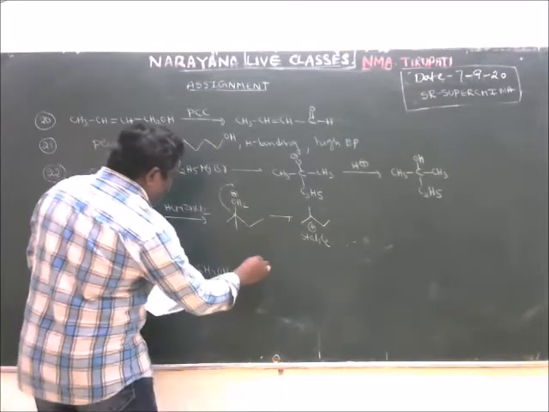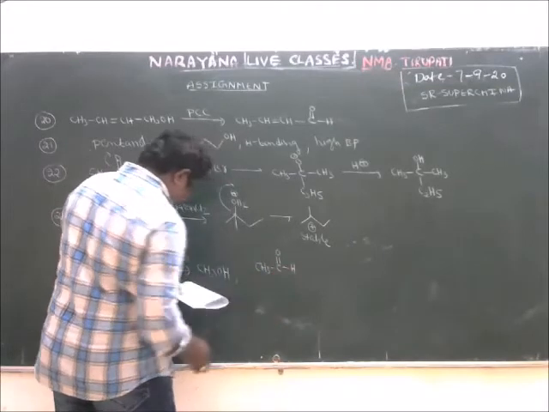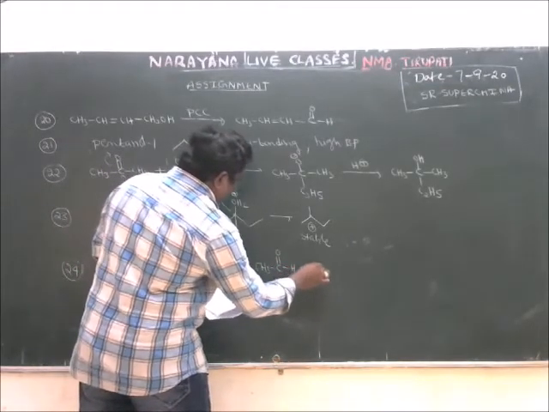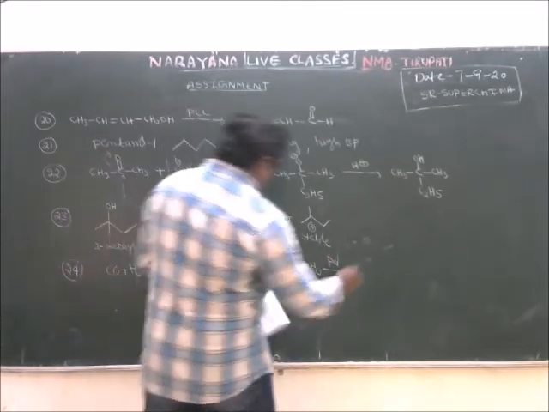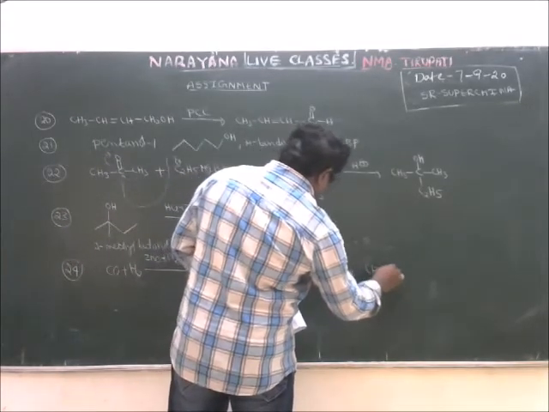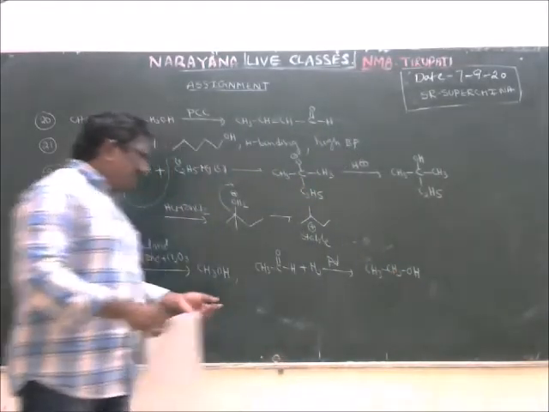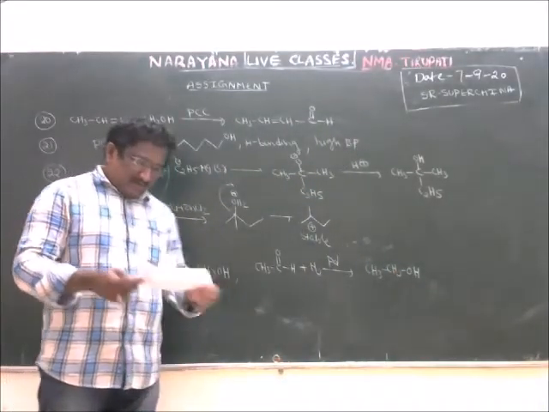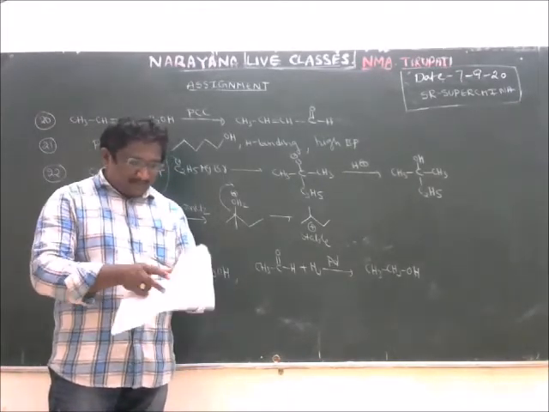Whereas if you take acetaldehyde, CH3 C double bond O H, addition of H2 in the presence of palladium leads to ethyl alcohol, CH3CH2OH. So there is a difference of one CH2. That's why these are homologues. That is the statement they are asking about.